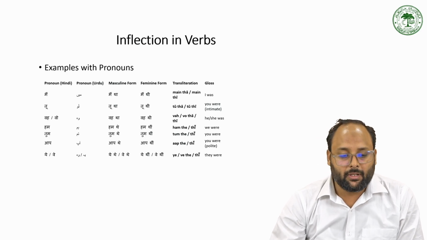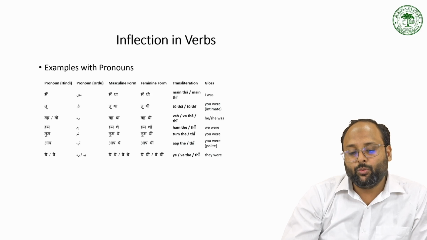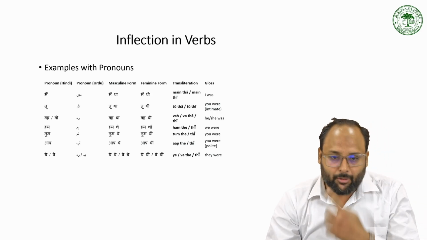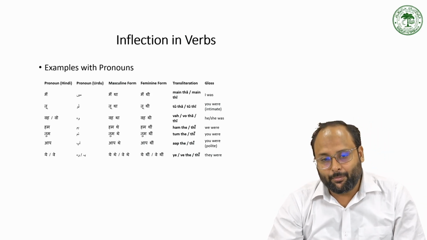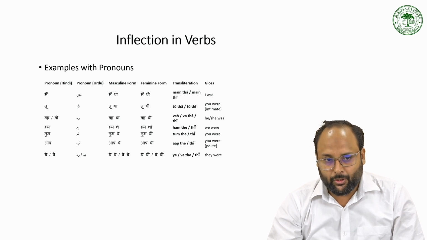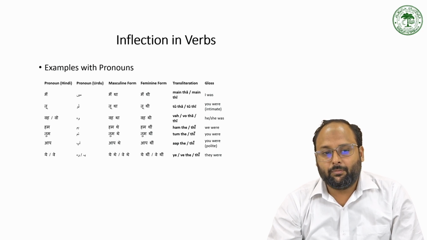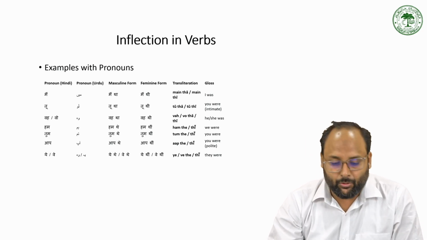Now we have some other example like मैं था, तू था, वो था, हम थे, तुम थे, आप थे, and ये थे. So these are the different types of pronoun. So for मैं we use था, and for तू we use था, for वो we use था, for हम we use थे, for तुम we use थे, and for आप we use थे, and for ये and वे, we are also using थे.